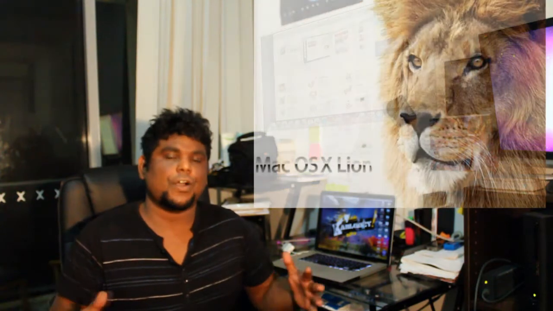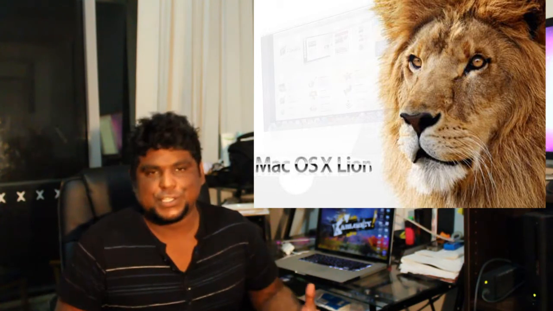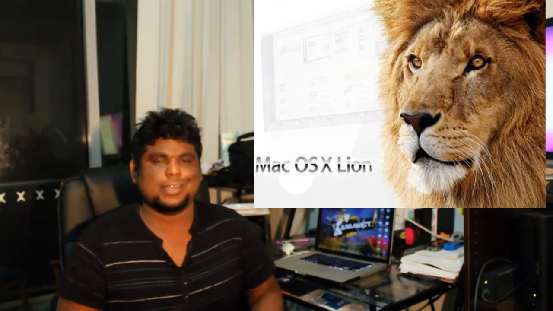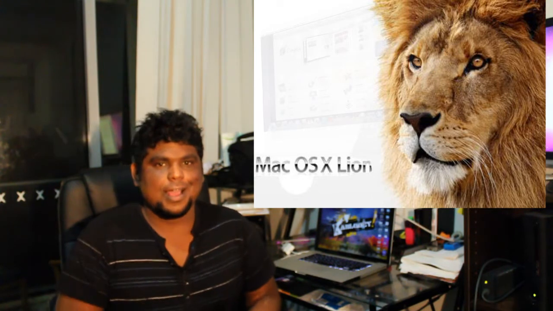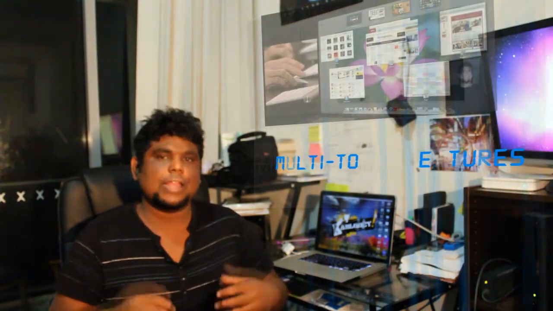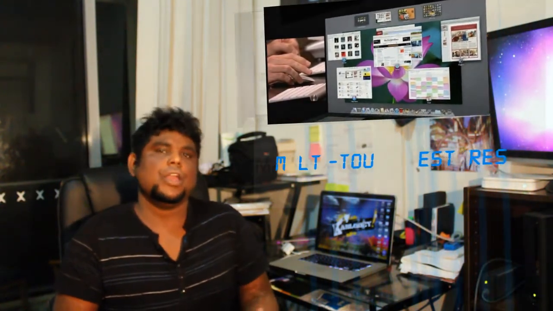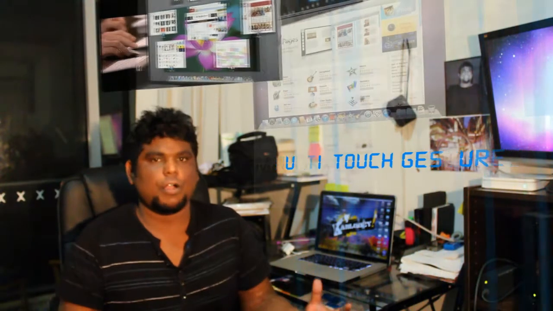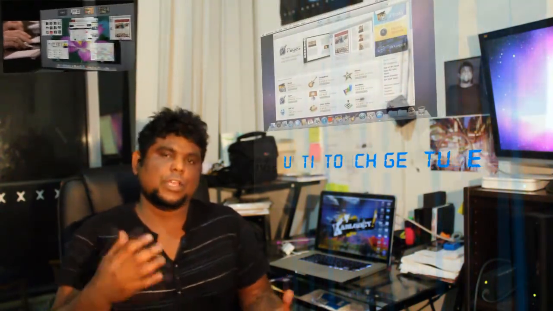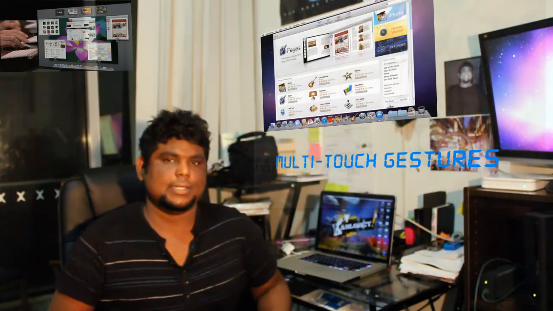Now for the features of macOS 10.7 Lion. It's going to have 5 major features or pillars, as Steve Jobs mentioned in his last announcement. The first one is going to be multi-touch gestures. So you can use your 3 or 4 fingers to make various gestures on your computers. Now, you can already do this in Snow Leopard, but in Lion it's going to be updated so you can use a whole plethora of new features. As we go through the features, I'm going to talk a little bit more about the multi-touch capabilities as well.